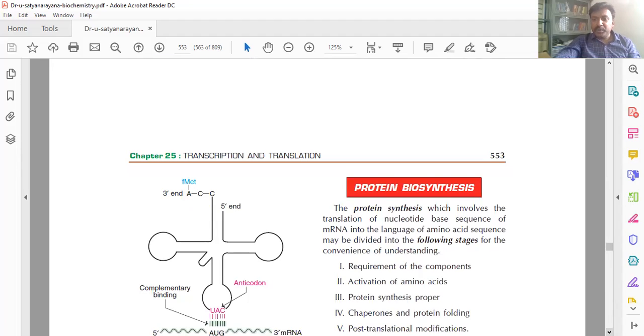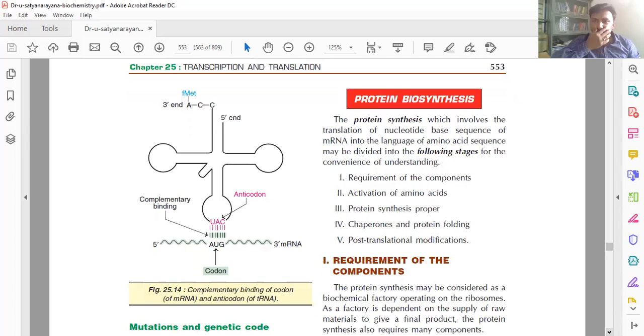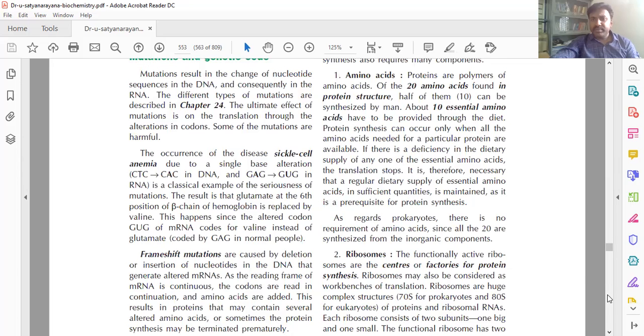Next, protein biosynthesis. Translation means nothing but protein synthesis. But in that protein synthesis, some steps are there. We have to discuss the requirement of the components, activation of amino acids, protein synthesis in the proper way, and chaperones and protein folding and post-translational modifications. We can see step by step.